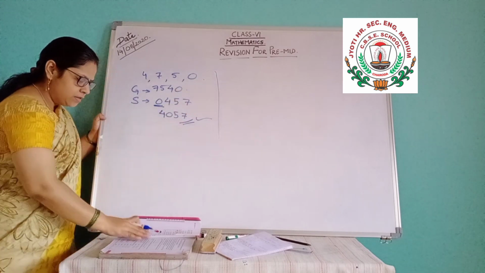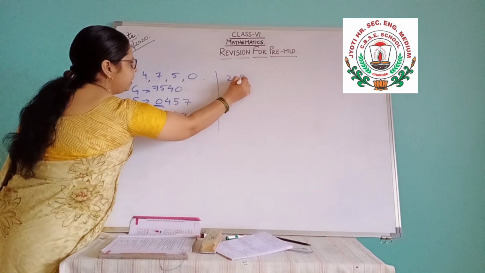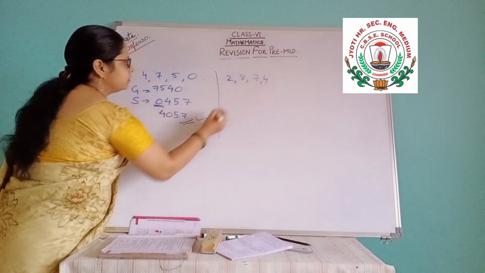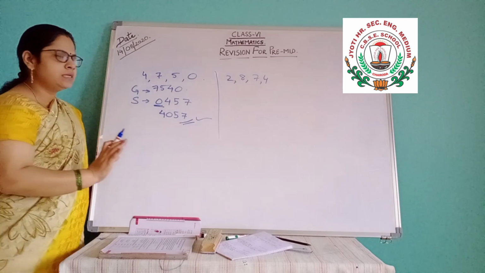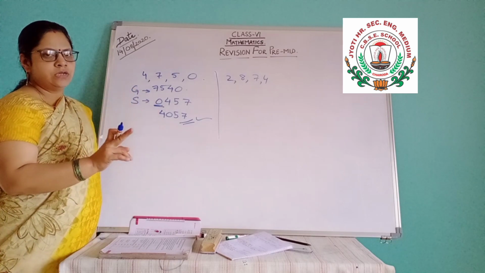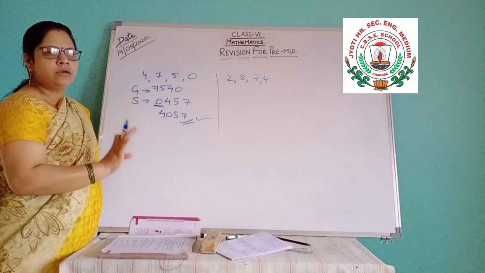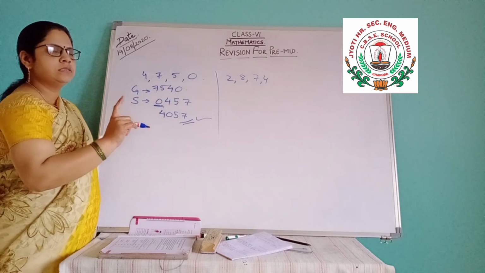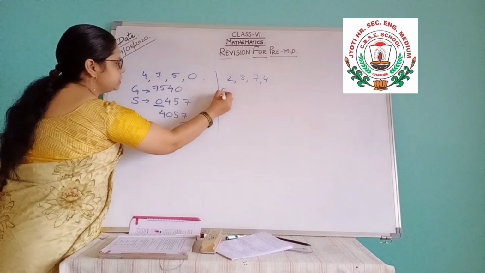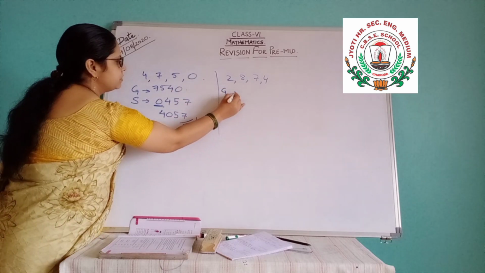If the digits are given 2, 8, 7, 4, and using these digits, sometimes the question is asked without repetition. Means any of the digits should not repeat, and each digit should be used only once. And you have to make one greatest number and one smallest number.